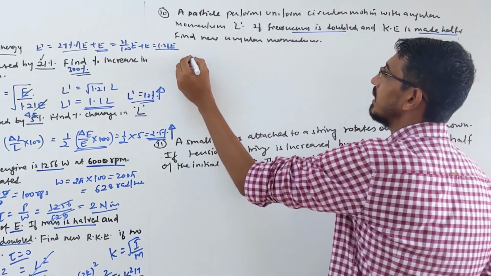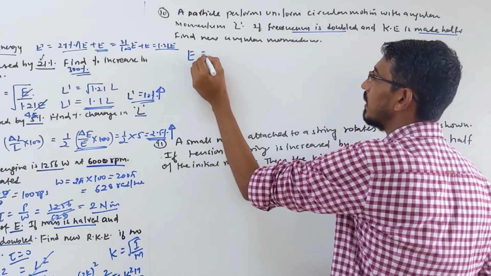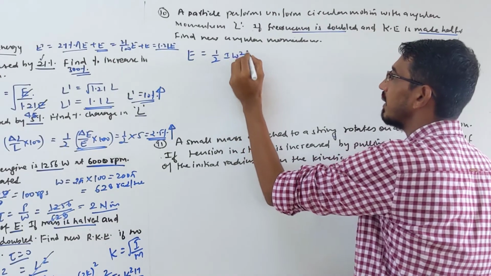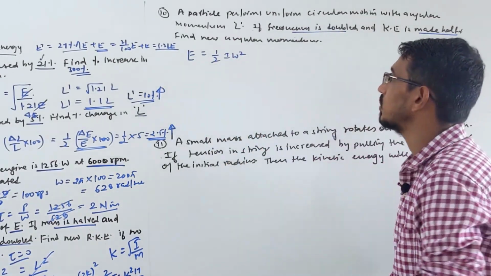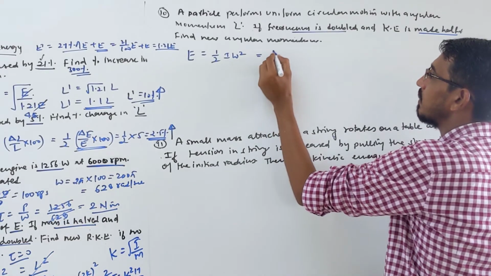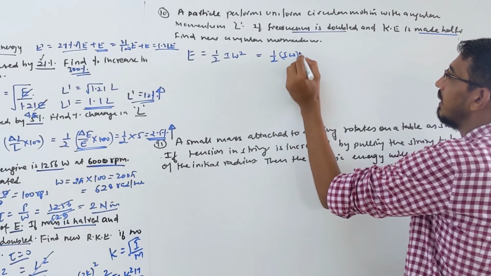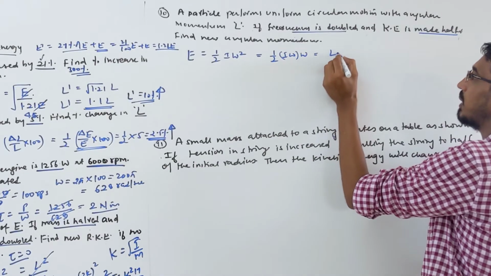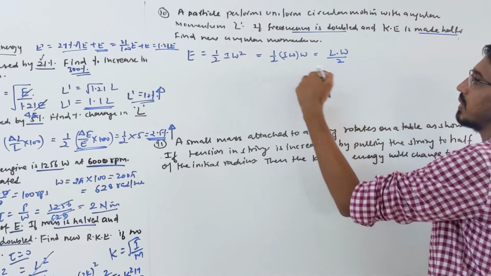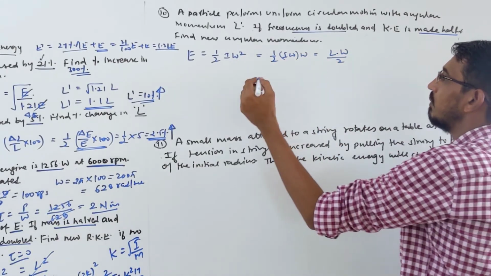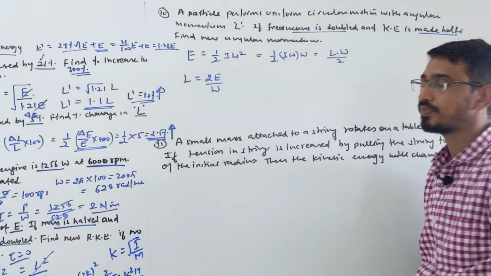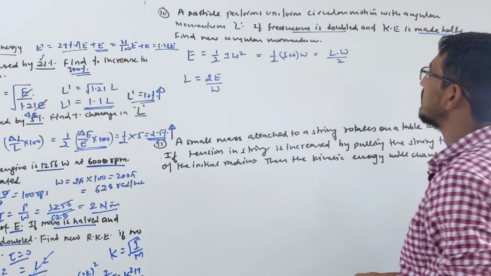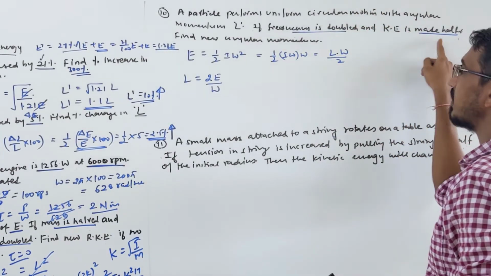So let's write kinetic energy: E is equal to half I omega square. Here we need angular momentum and frequency both. So you can write this formula this way: half I omega into omega, so that I omega becomes angular momentum L, and L omega by 2 becomes your energy. Or, to find angular momentum, that becomes 2 times E by omega. Now both relations are given: frequency is doubled and kinetic energy is made half.